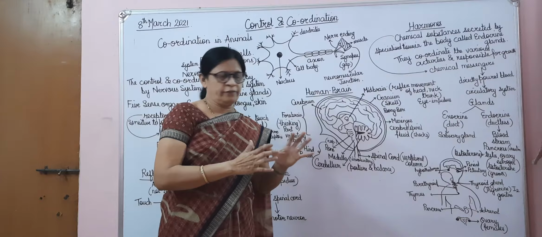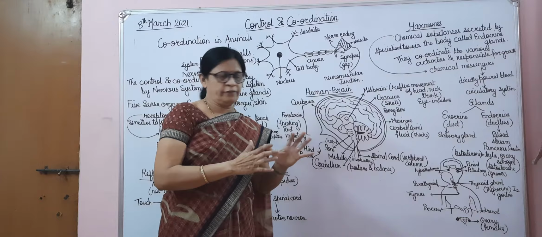These impulses are sent from the body's sense organ to the brain, and from the brain or the spinal cord they come back to the effector. From the receptor to the brain, and from the brain to the effector. This is the pathway by which nerve impulses move in our body. This is called reflex action, and it is done with the help of a pathway known as the reflex arc. Okay. So this is how the nerve cells in our body come together to form a nervous system. You should be able to draw how the nerve cell works.